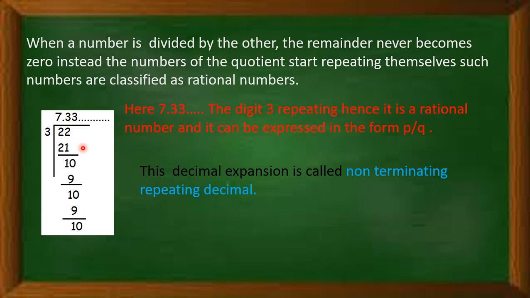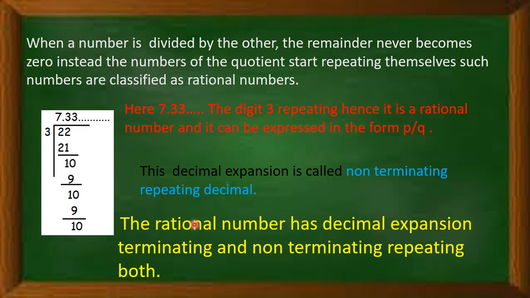This decimal expansion is called non-terminating but repeating decimal. So rational numbers have decimal expansions of two types: terminating, and non-terminating but repeating.